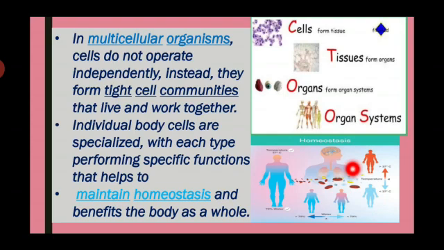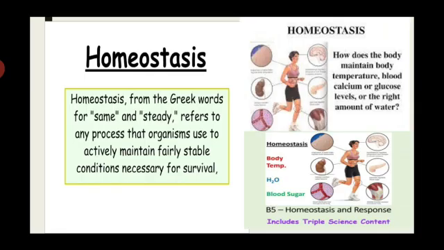So the specialized functions of individual body cells help maintain homeostasis in the human body. It is a Greek word meaning same or steady. It refers to any process that organisms use to actively maintain the fairly stable conditions necessary for survival. Can you understand? You have to see this: body temperature, water balance, blood sugar level, calcium level, the right amount regulated in the internal body.